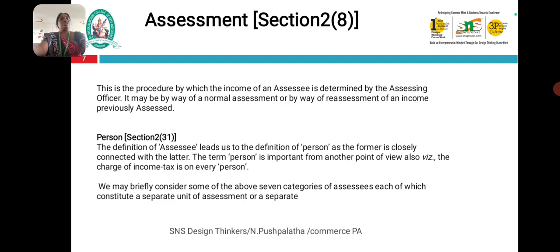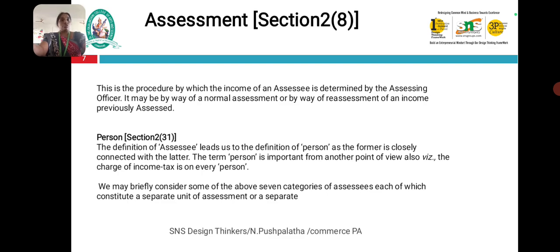Person, section 2(31). The definition of assessee is linked with the definition of person, as the former is closely connected to the latter. The term person is important from another point of view, that is, the charge of income tax is on every person. We may briefly consider some of the 7 categories of the assessee.